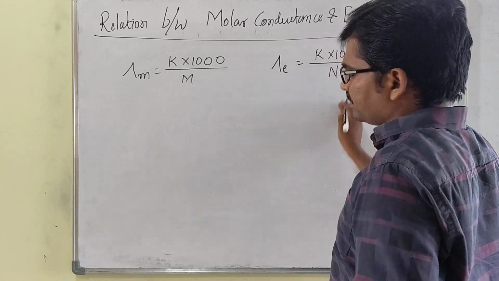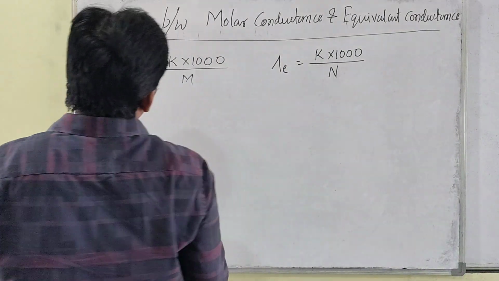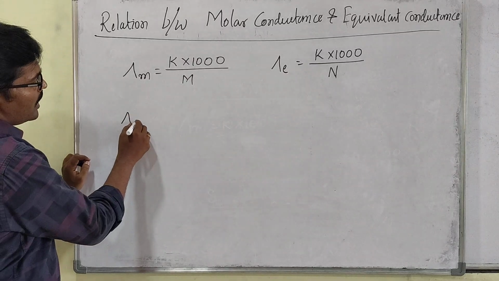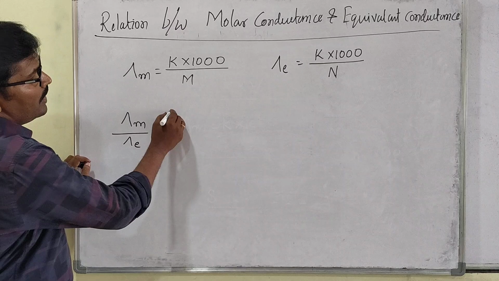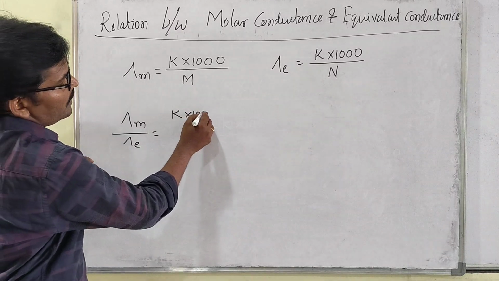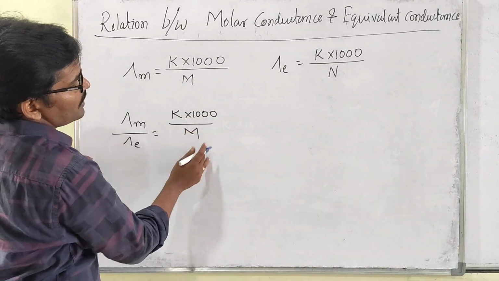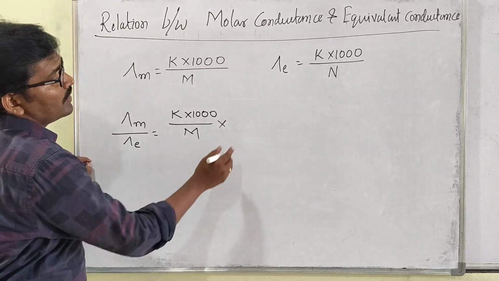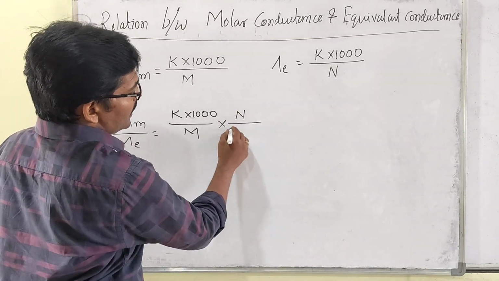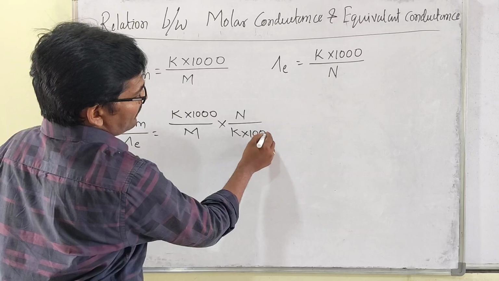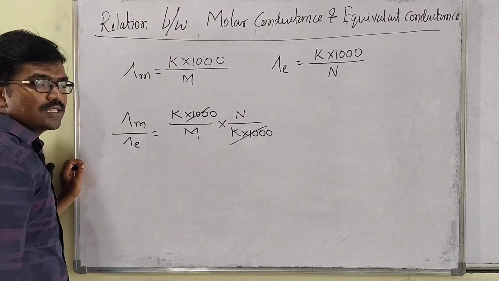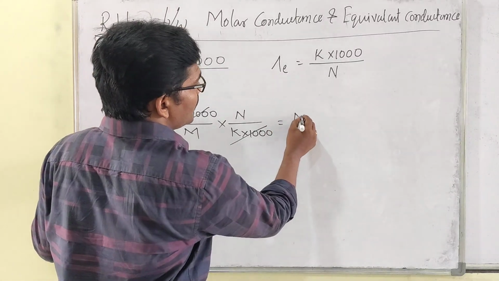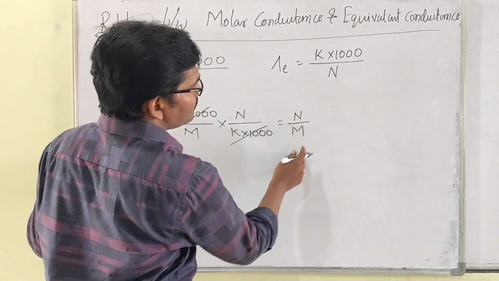Now the ratio of molar conductance to equivalent conductance equals K into 1000 divided by molarity, into N divided by K into 1000. The K into 1000 both will cancel. Then you get normality divided by molarity.